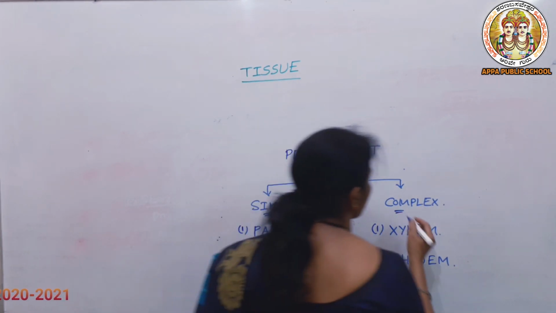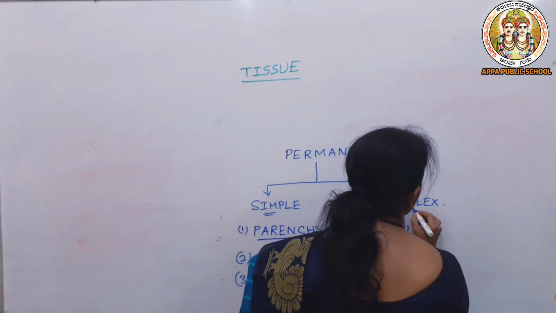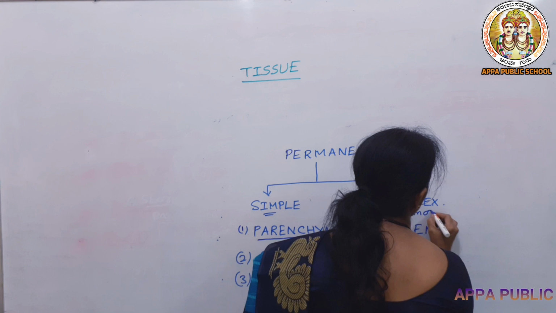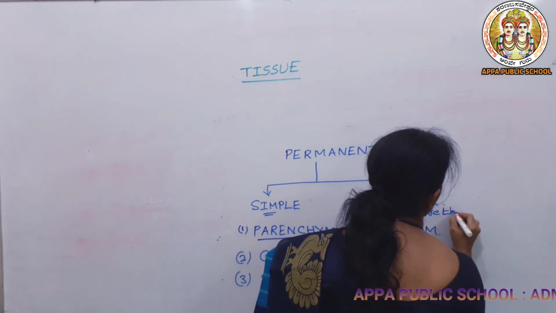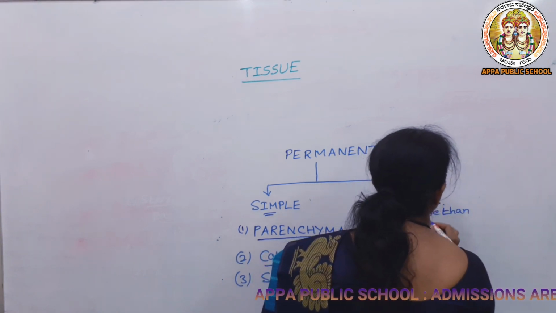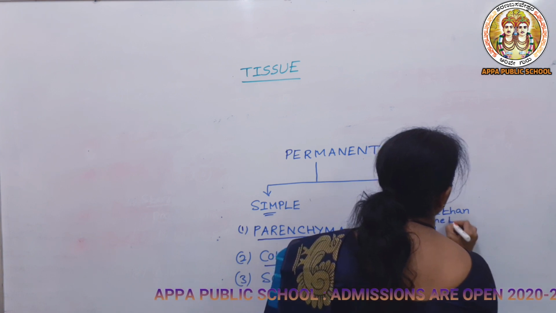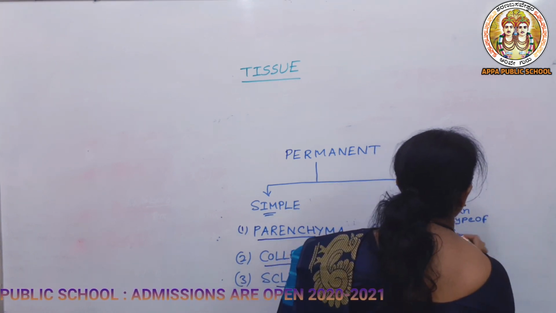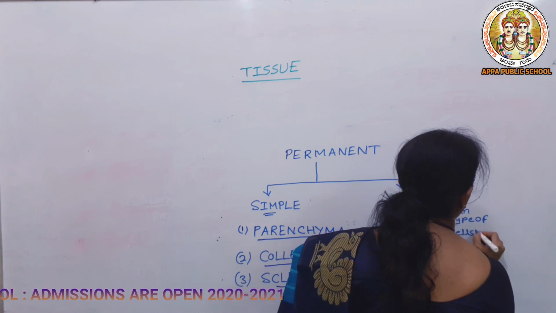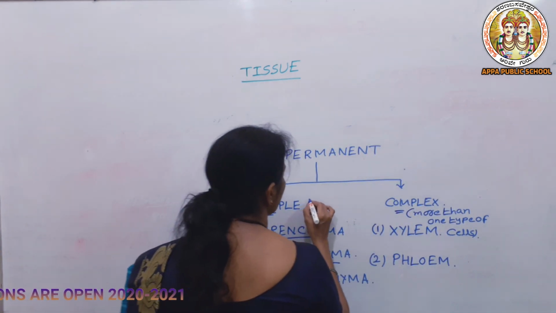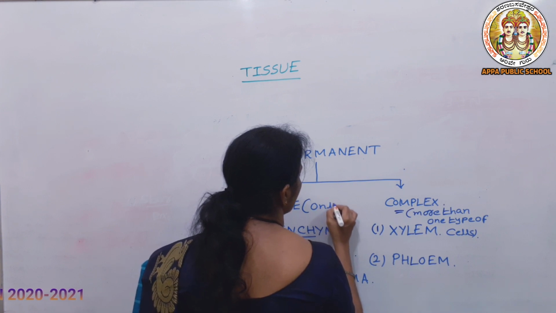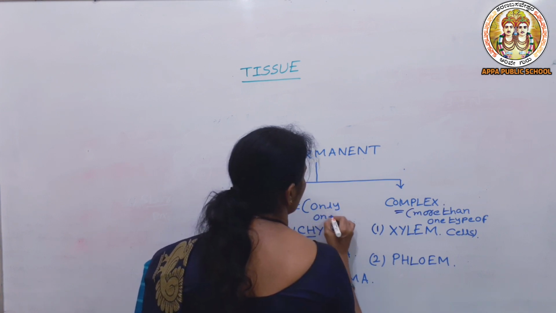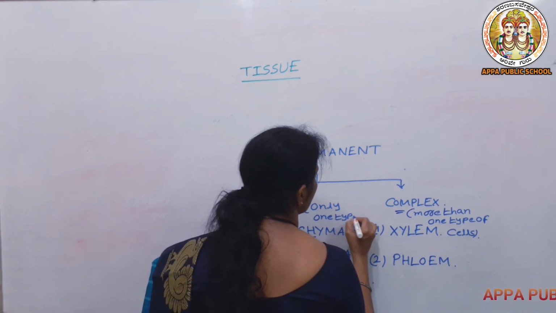The complex permanent tissue consists of more than one type of cell. That's why it is called complex permanent tissue, but simple permanent tissue has only one type of cell.